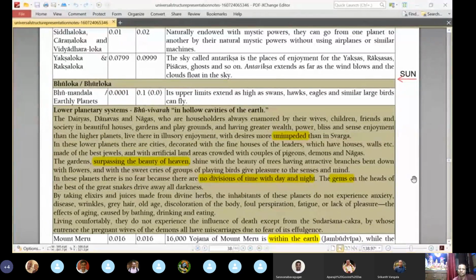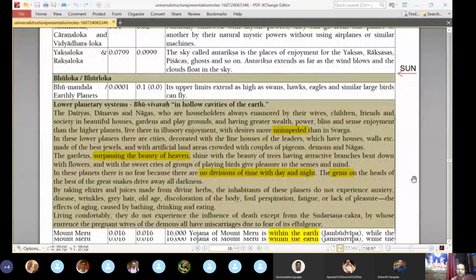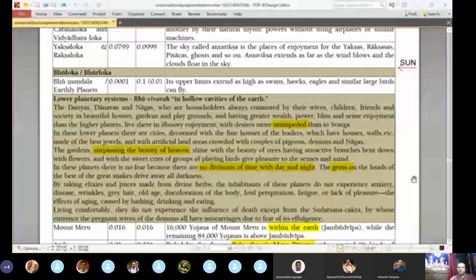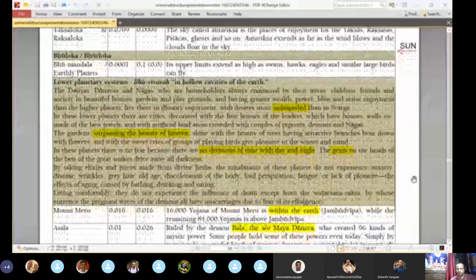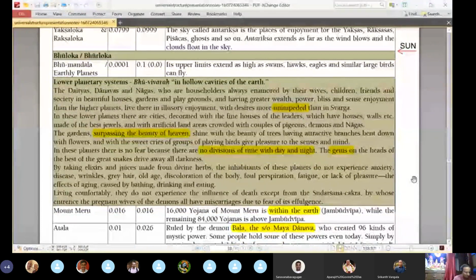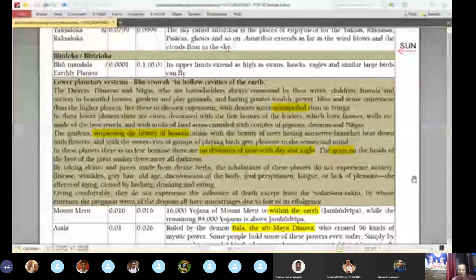Living comfortably, they do not experience the influence of death except from the Sudarshan Chakra, by whose entrance the pregnant wives of the demons all have miscarriages due to fear of its effulgence. So, very fascinating information. Does anybody want to go to this Bilasurga? No, it looks very interesting.